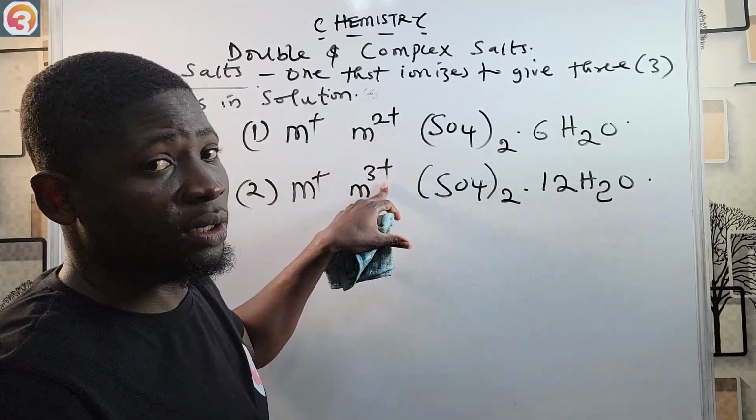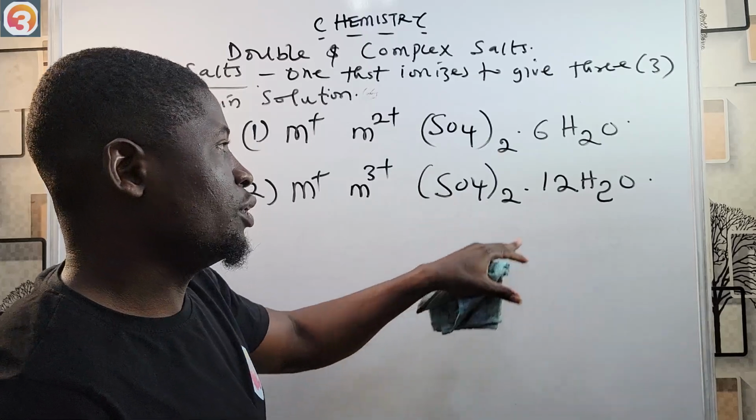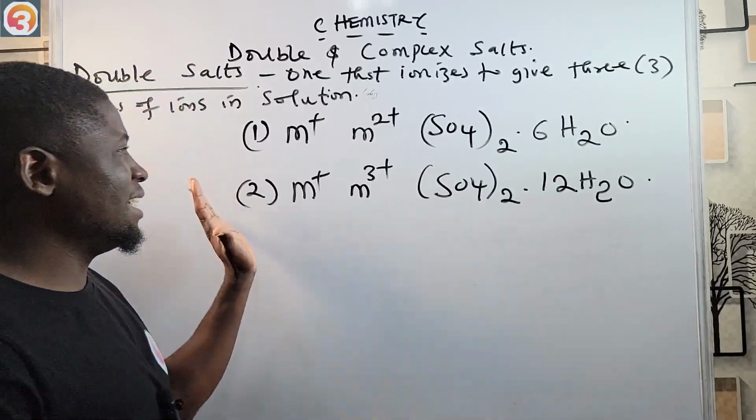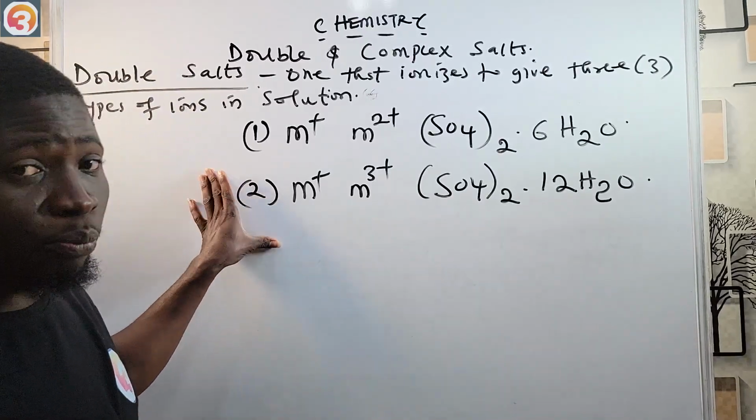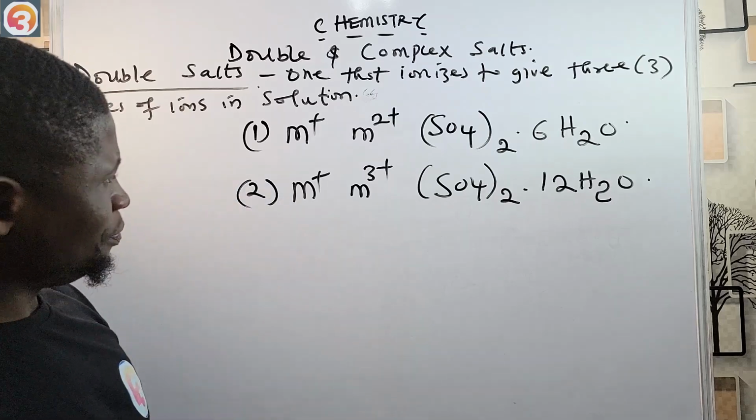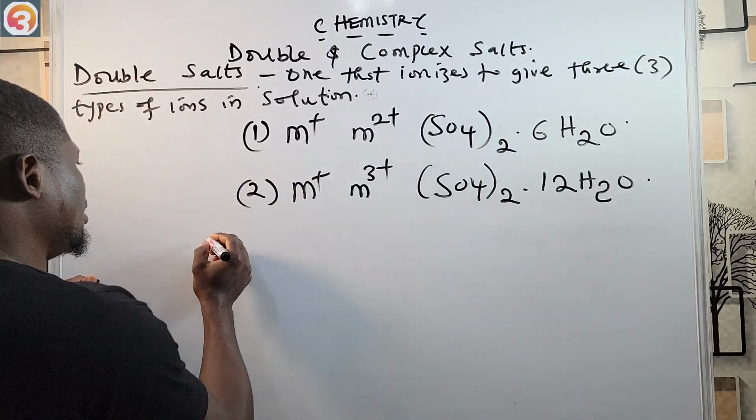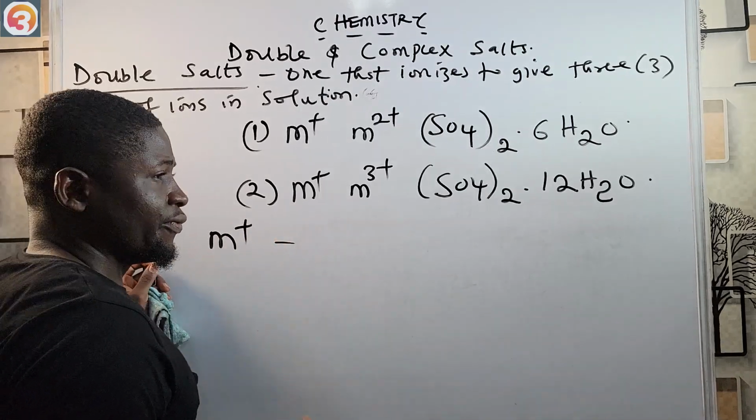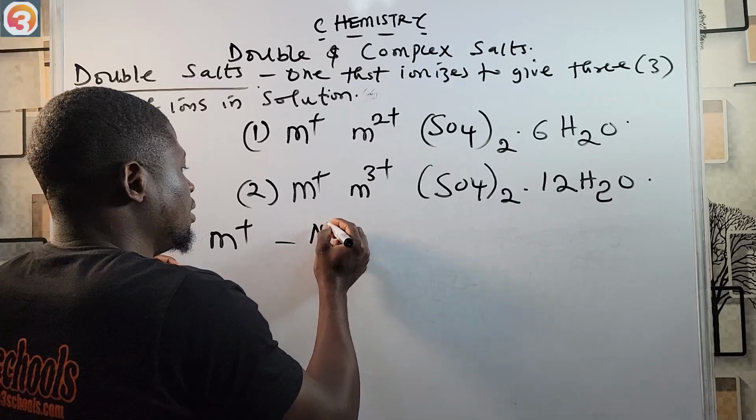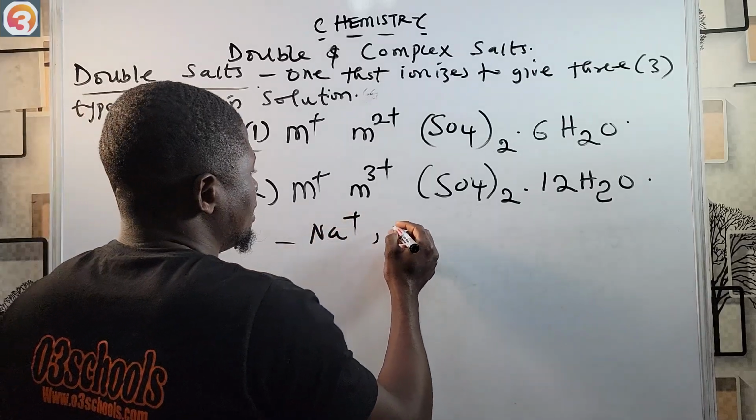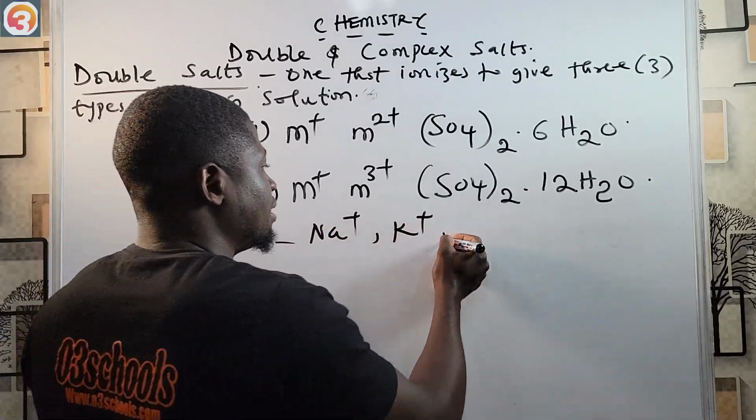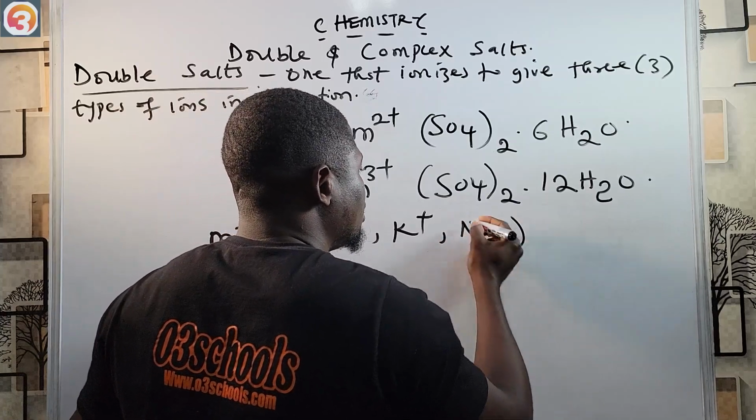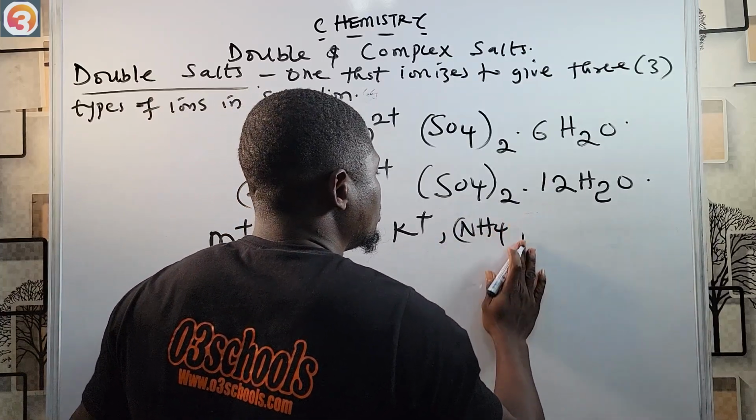M2+, M3+, SO4 2-, then dot 12H2O. So these are the general formulas for double salts. Now this M+ can be an example of what? Ions that can fall under this M+ include Na+, K+, and even ammonium, NH4+.